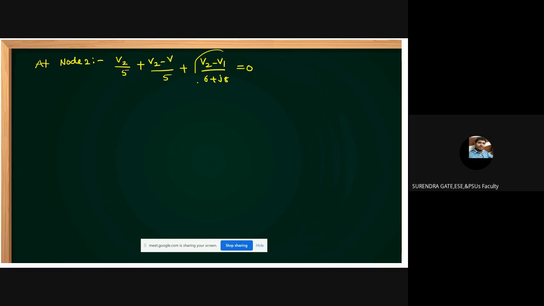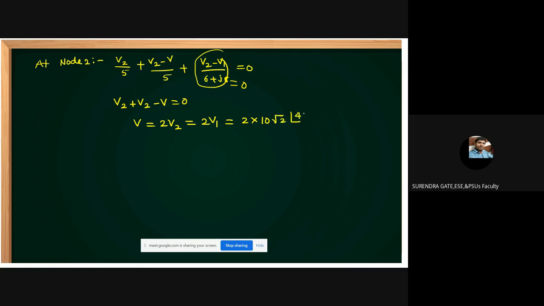But this term is 0. Why? Because V2 equals V1. Then what can we get, friends? V2 plus V2 minus V equals 0. Then V equals 2V2. But what is V2? V2 equals V1. How much V1 did you get? Sorry, 10 root 2 at angle of 45 degrees.